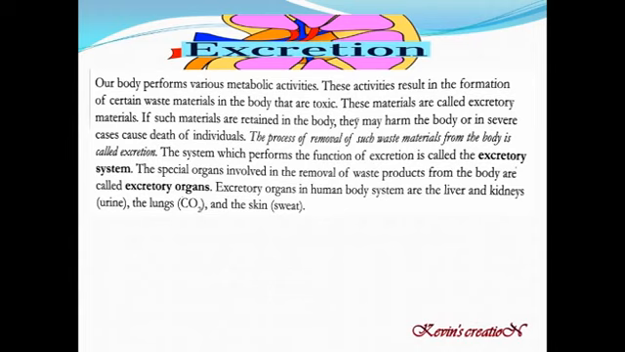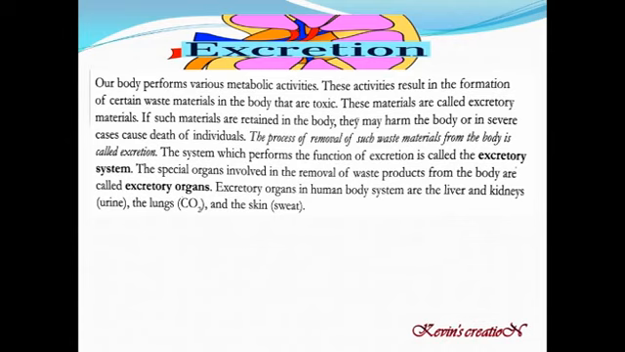This is the definition. The system which performs the function of excretion is called excretory system. This is one of the organ systems. The special organs involved in the removal of the waste products from our body are called excretory organs. So the system is called excretory system, and the organs which are involved in this process are called excretory organs.